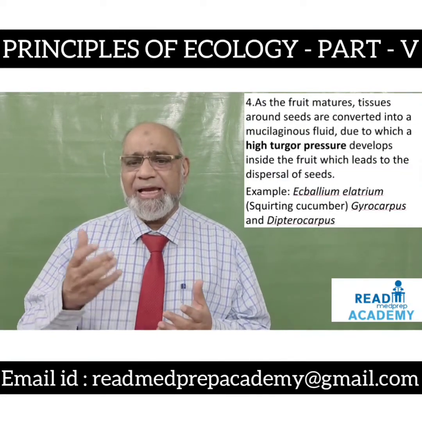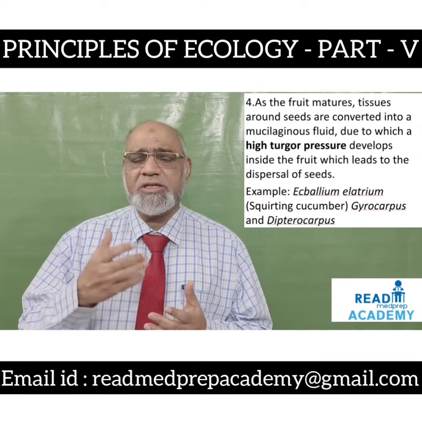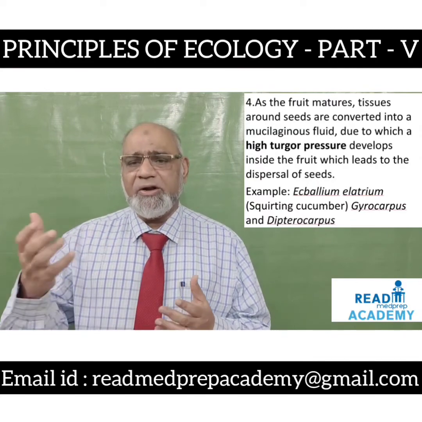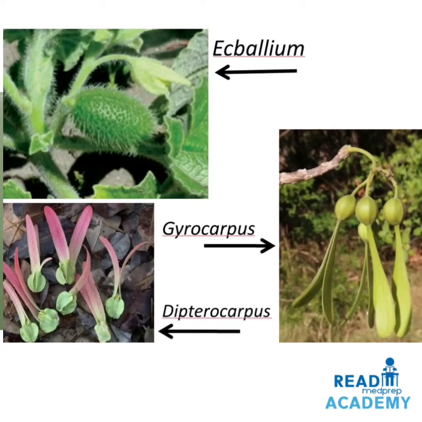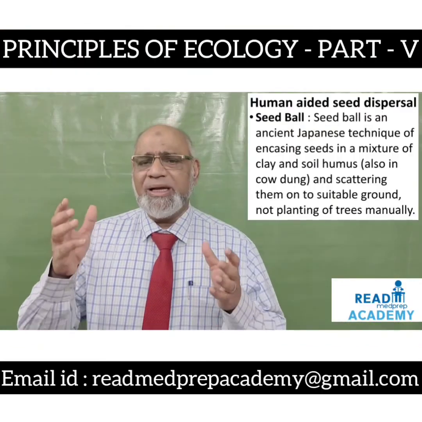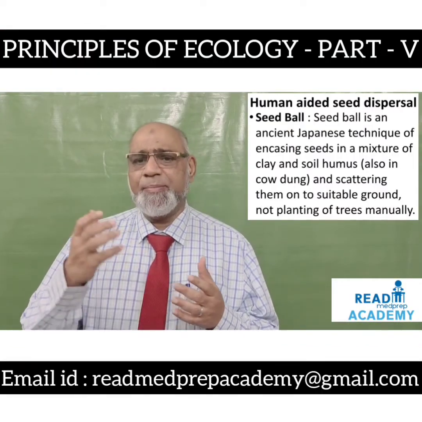Example, Ecballium elaterium, otherwise called squirting cucumber, Gyrocarpus and Dipterocarpus. The image on the above left side, you can see Ecballium fruit. Below left side, you can see the fruit of Dipterocarpus. On the right side image, you can see the fruit of Gyrocarpus. Human-aided seed dispersal, seed ball.